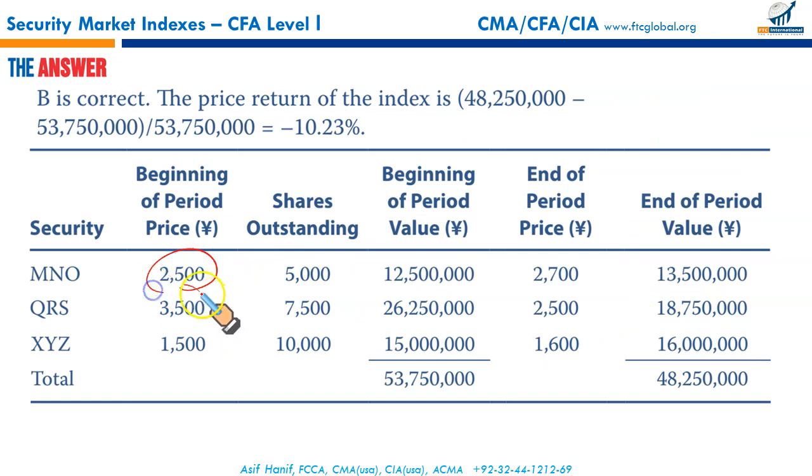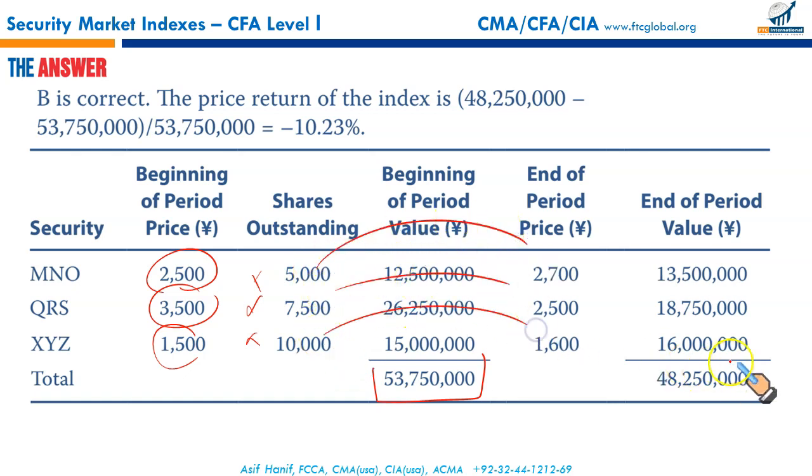These are the opening values multiplied with the number of shares. This is the beginning period value, market cap. The closing cap can be calculated by multiplying the ending price with these shares, will give you 48.25 million. As you can see, the market capitalization has fallen over the period. By how much? Take the difference between these two and divide it by the original.